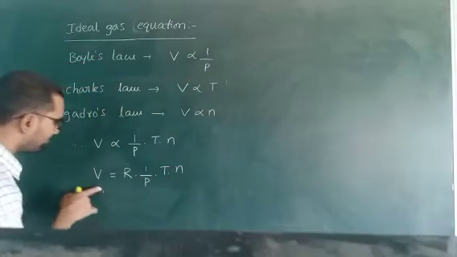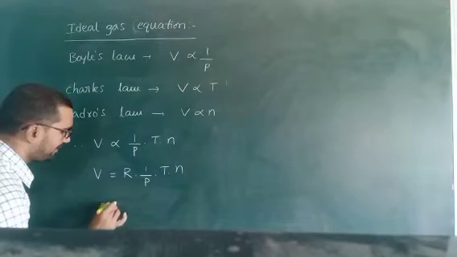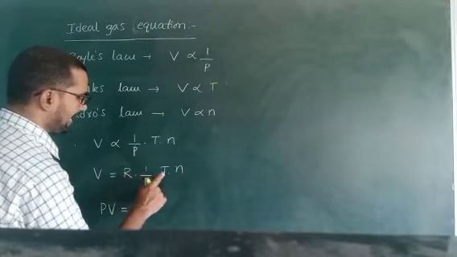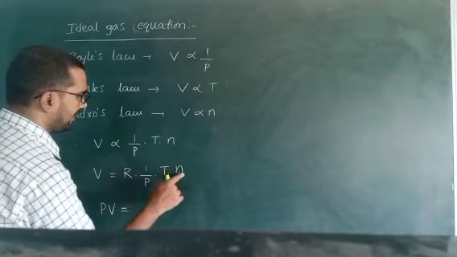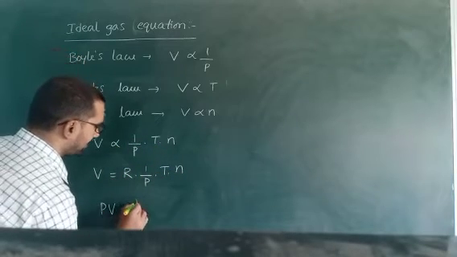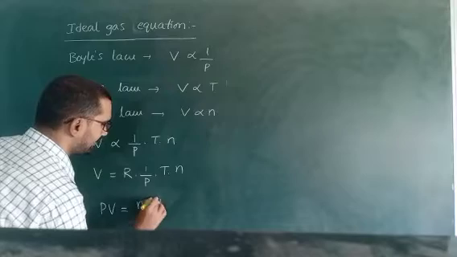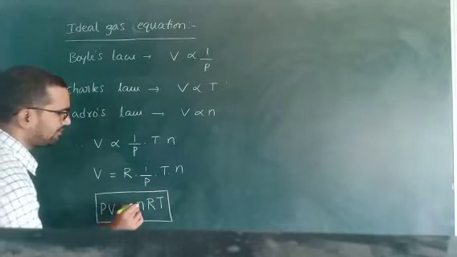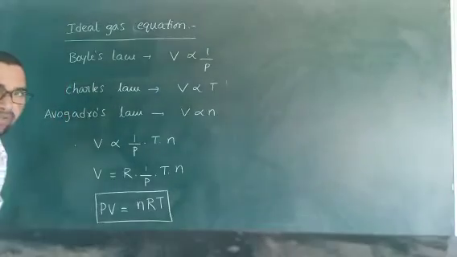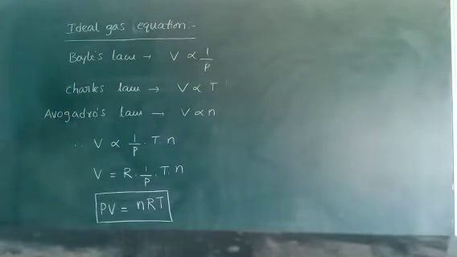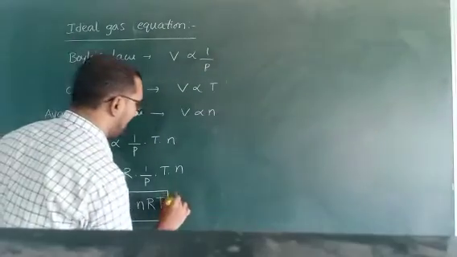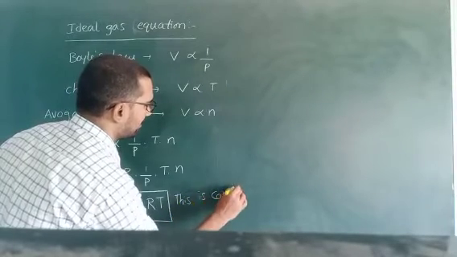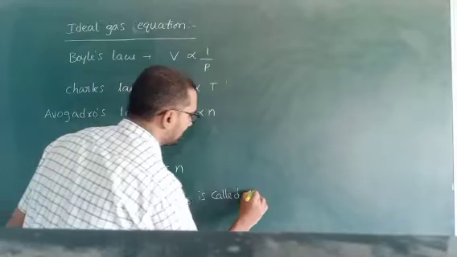So this P moves to this side. PV is equal to, very simple, nRT. In chemistry this is the R. PV is equal to nRT, not NTR. This is called the ideal gas equation.